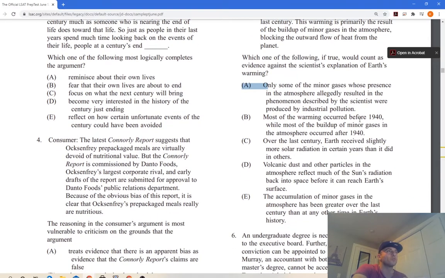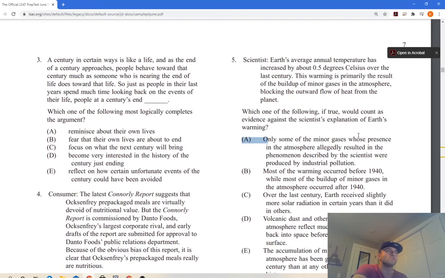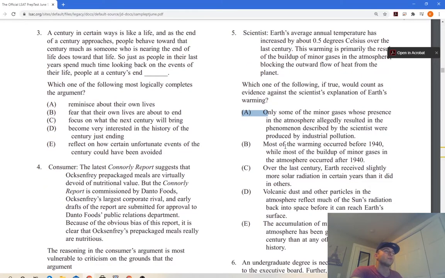Most of the warming occurred before 1940, while most of the buildup of minor gases in the atmosphere occurred after 1940. This was not too bad. Increased over the last century. Okay, so it makes the primary result the buildup blocking them. So most of the warming occurred before the minor gas buildup. This is pretty good. This kind of puts a wrench in his argument.